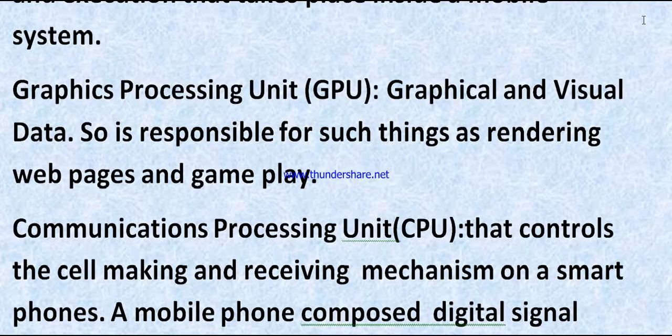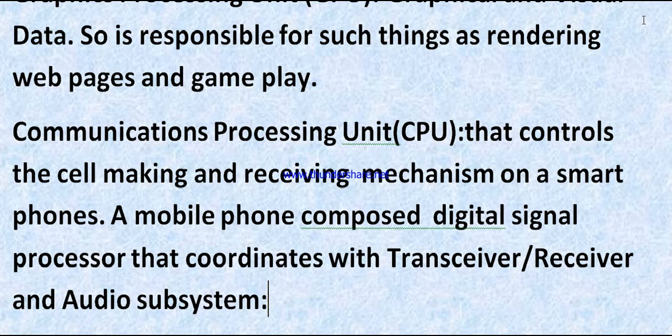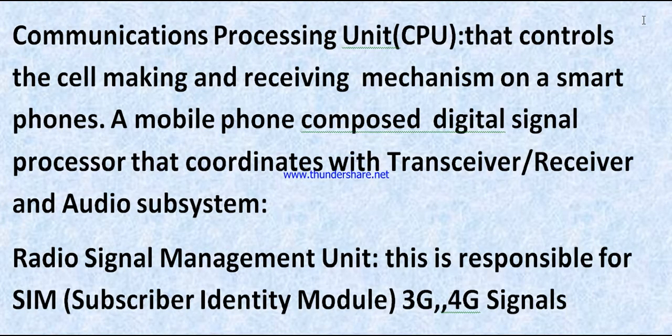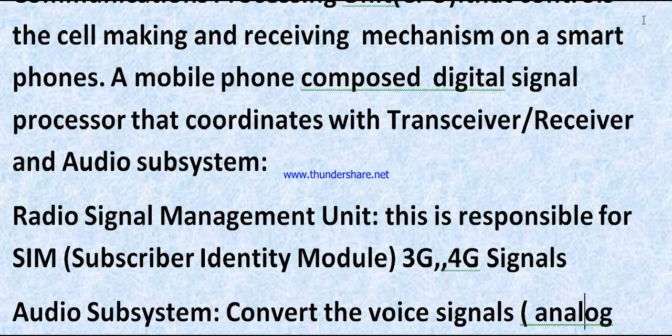Now another one is CPU, communication processing unit, that controls the call making and receiving mechanism on a smartphone. A mobile phone comprises a digital signal processor that coordinates with transceiver and receivers, and the audio subsystem. So the radio signal management unit is responsible for SIM, subscriber identity modules, and 3G and 4G signals.